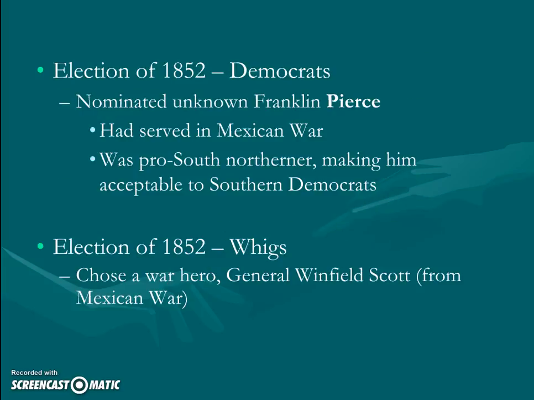All right, so real quick, we got about 4 minutes left here in this video. Quick election of 52. Democrats put up Franklin Pierce. He served in the Mexican-American War. The Whigs put up good old Fuss and Feathers, or whatever his name is, Winfield Scott.